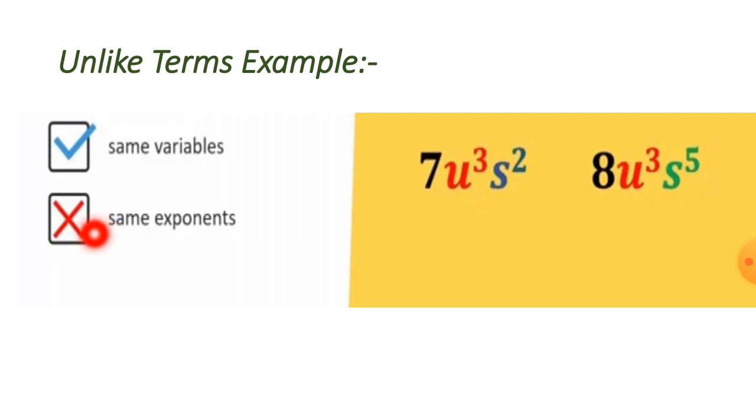But there is a problem that they do not have the same exponents. Exponent means powers. U has 3 powers. It also has 3 powers. It is right. But s has 2 powers and s has 5 powers, which is not like terms. It is unlike terms. They cannot be added or subtracted. So we cannot add these two.